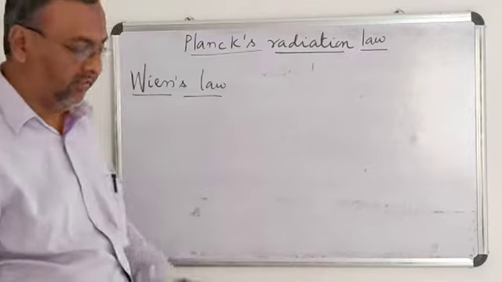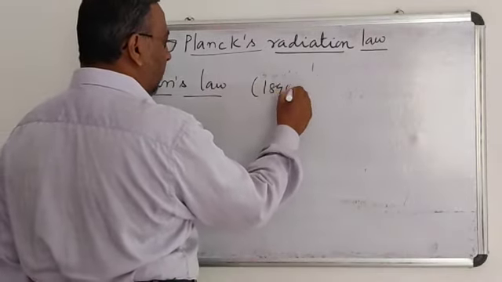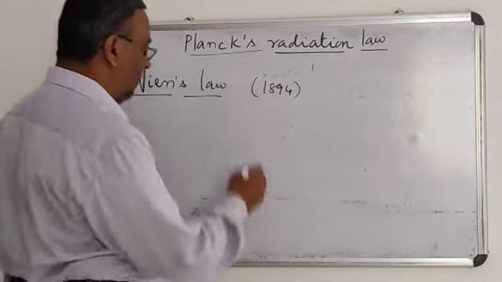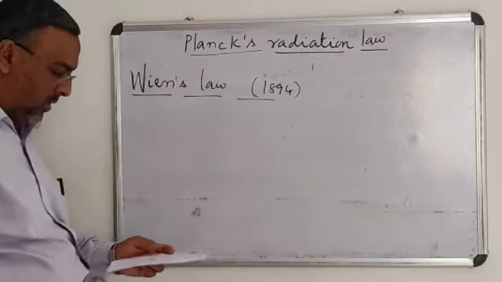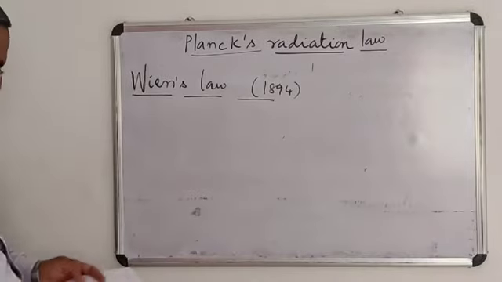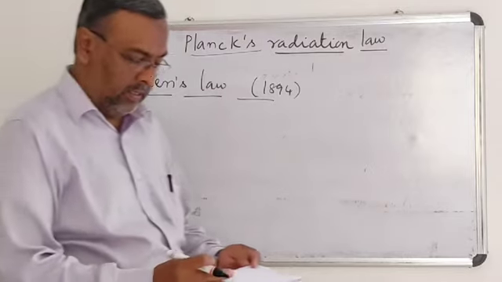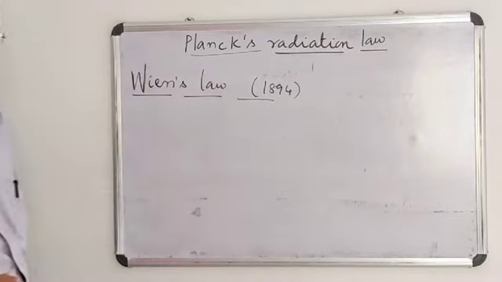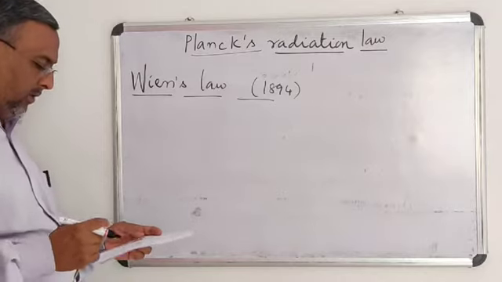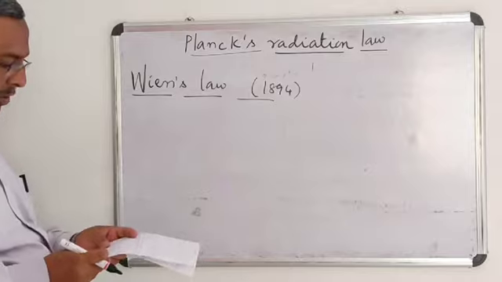He is the scientist who introduced this law in the year 1894. Okay? In the year 1894, after the Stefan Boltzmann law, according to this law, the wavelength of maximum intensity is inversely proportional to the absolute temperature of the black body.